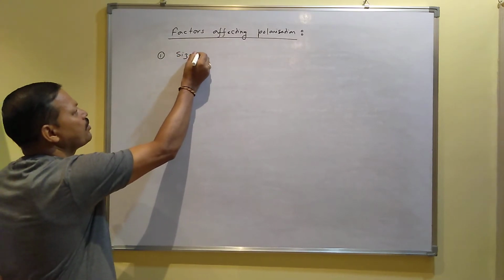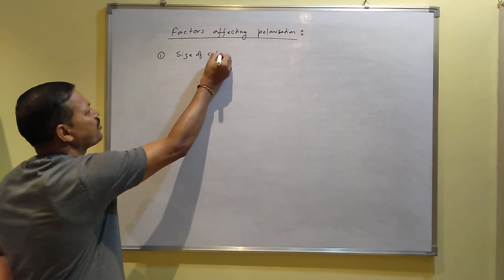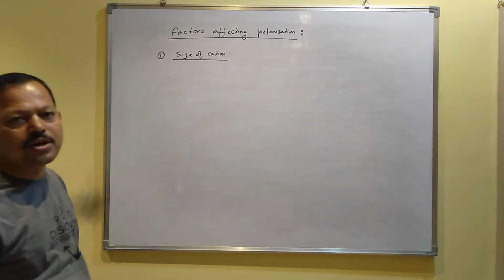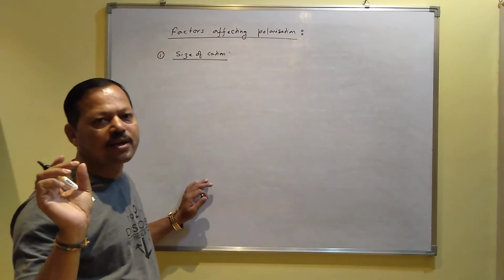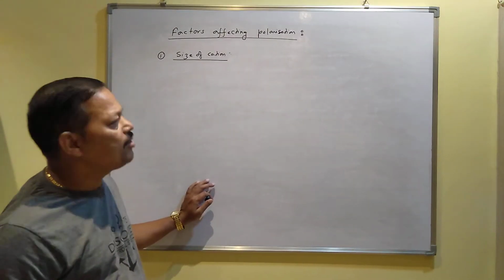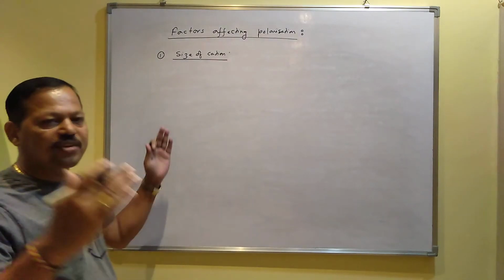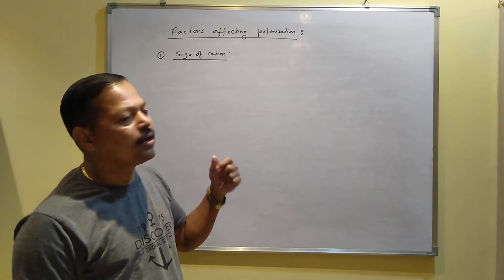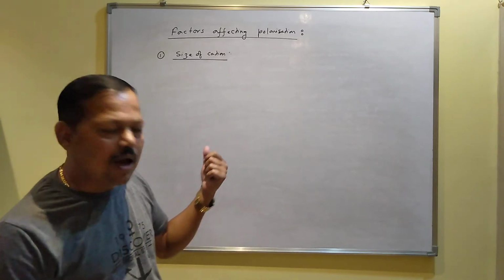it depends on the size of the cation. As you know, to undergo polarization, the size of the cation should be small, then it can attract the electrons of the anion more. If the size of the cation is large, then no polarization will take place. That will be 100% ionic.